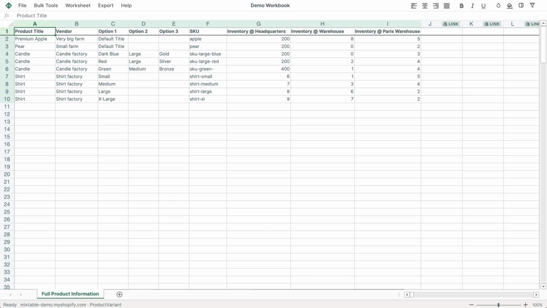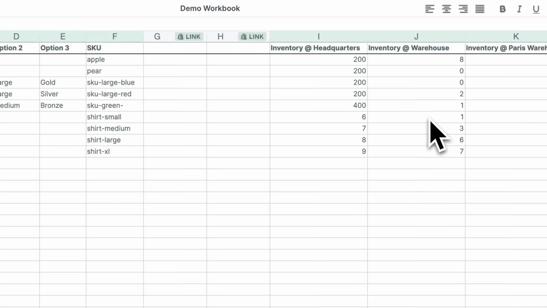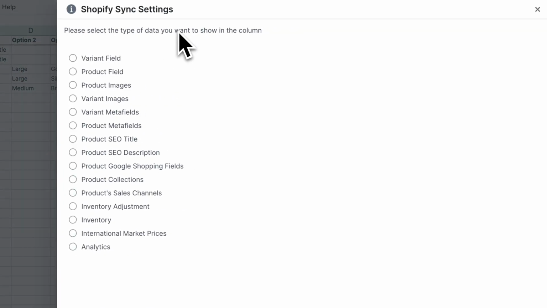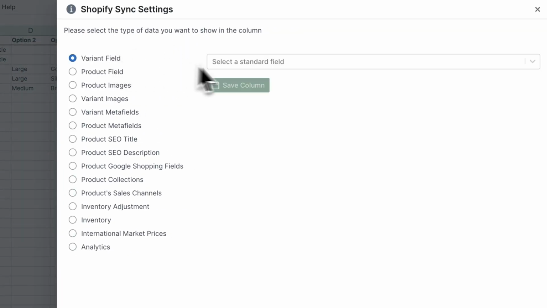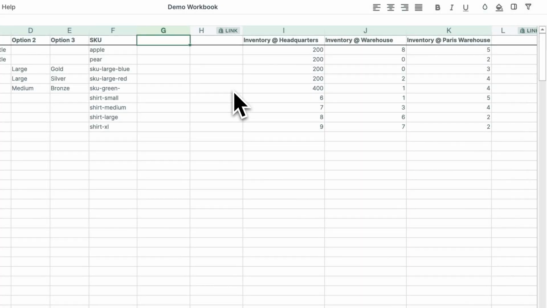First, we need to display our existing prices, which means we need to load our pricing information in an empty column. Instead of being at the end, we'd like our pricing information to be to the left of our inventory. So first, we'll insert two new columns. Once the columns have been inserted, we click on the link button, select Variant field, and from the drop-down we find Price. This is the display price for our products that our customers see when visiting our online store.